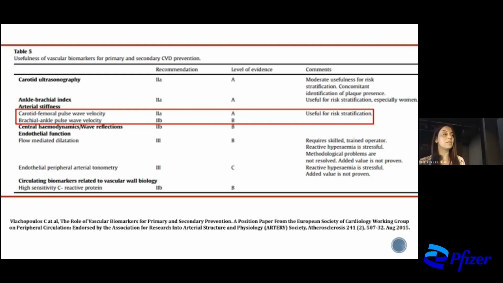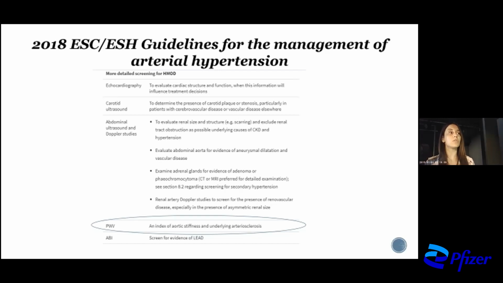Having all this in mind, Vlachopoulos et al. from the Artery Society have concluded that carotid-femoral pulse wave velocity is a very useful biomarker in order to prevent not only primary but also secondary cardiovascular disease. And this recommendation for the use of carotid-femoral pulse wave velocity for risk stratification is class 2A, and the level of evidence is A.